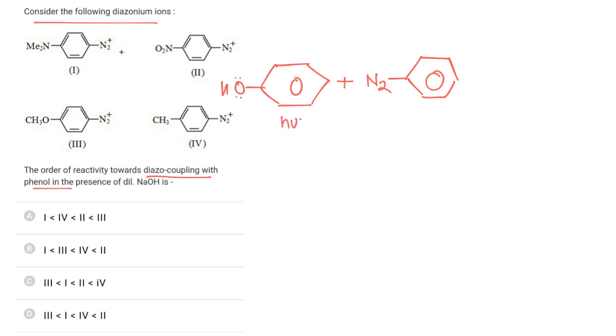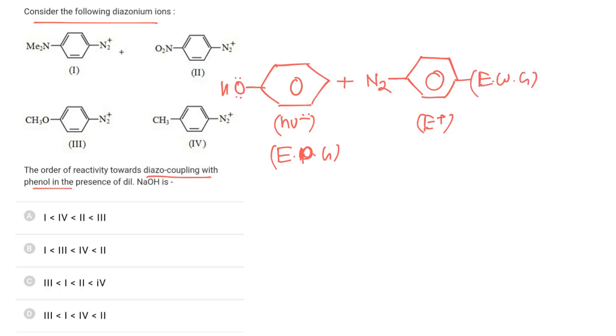So the nucleophile must have high electron density and the electrophile must have low electron density. So phenol must have an electron donating group, and if electron donating groups are present in phenol, then reactivity is high, and if the diazonium has an electron withdrawing group, then it will be more reactive.